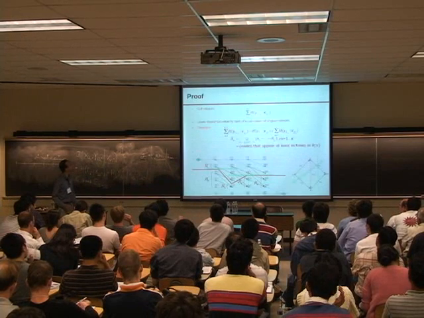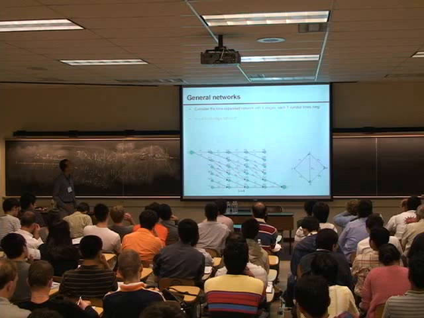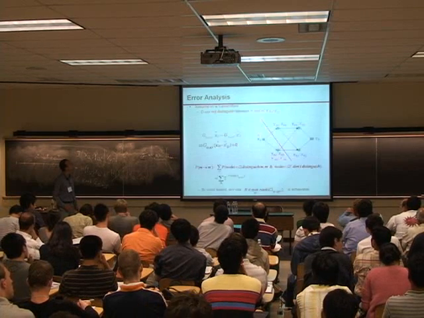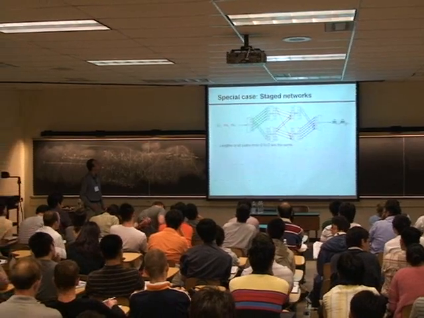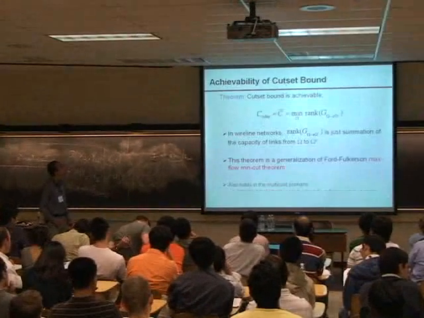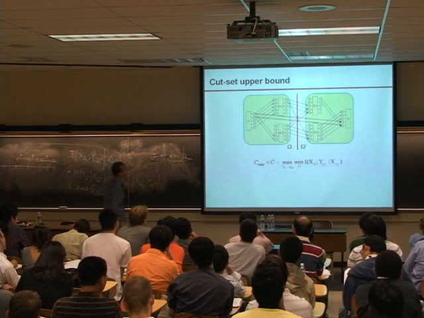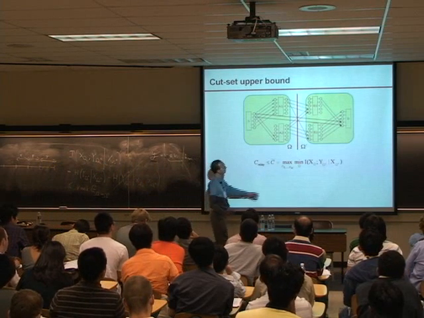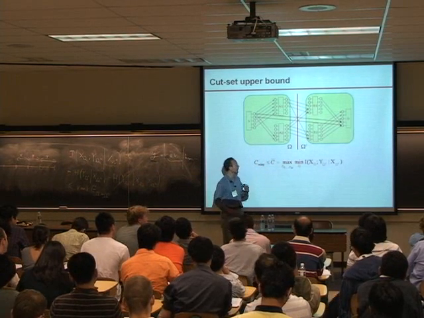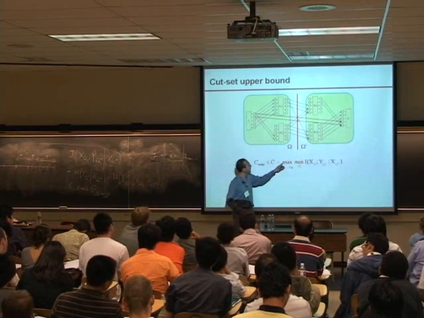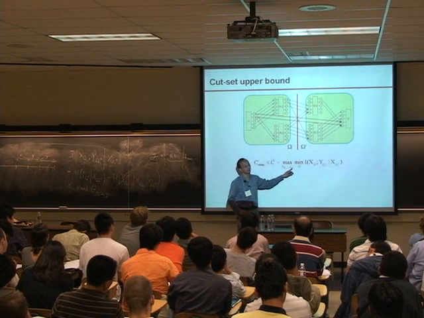Let's go back to the K-step bound. Yeah, so this is the K-step bound. What we're achieving, connecting to the K-step bound, is essentially achieving it when the input distribution is independent.